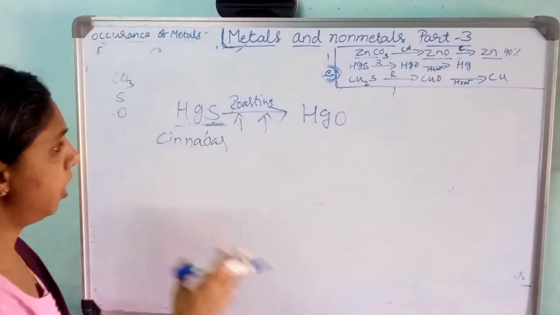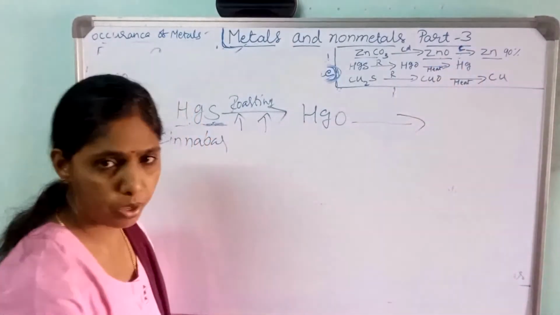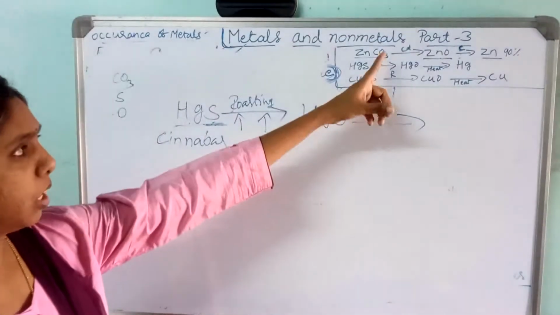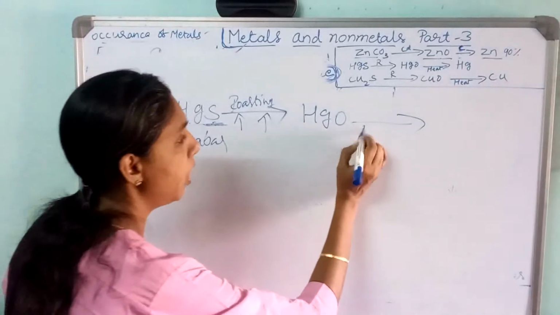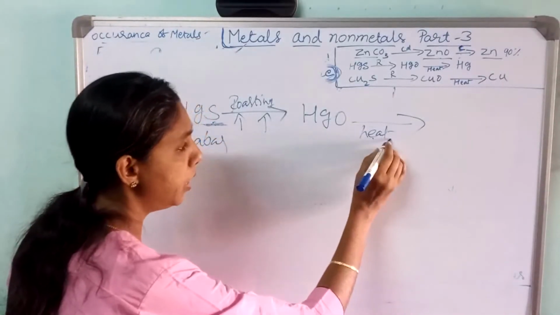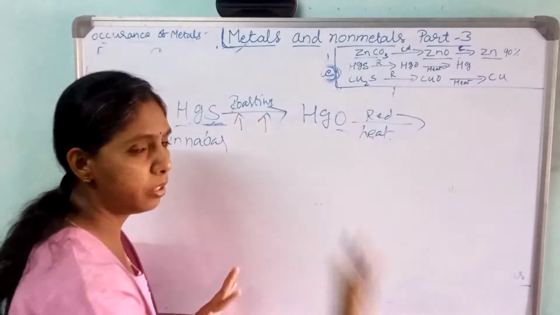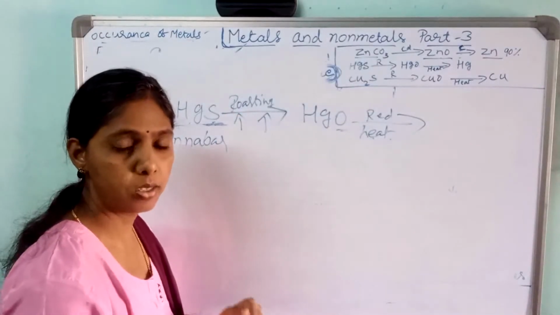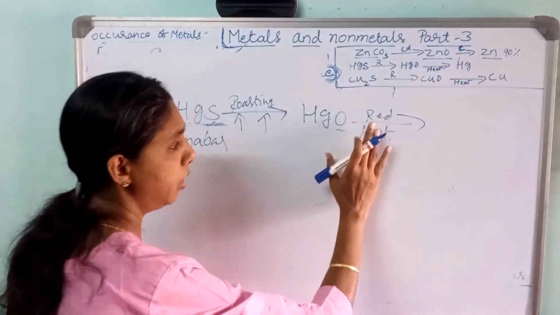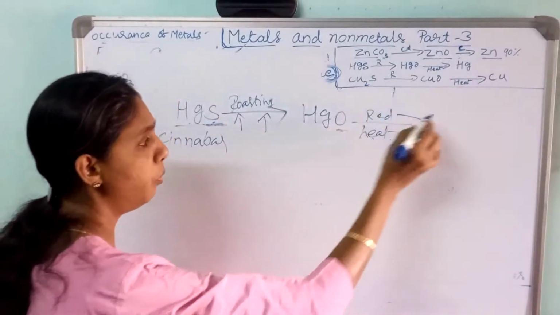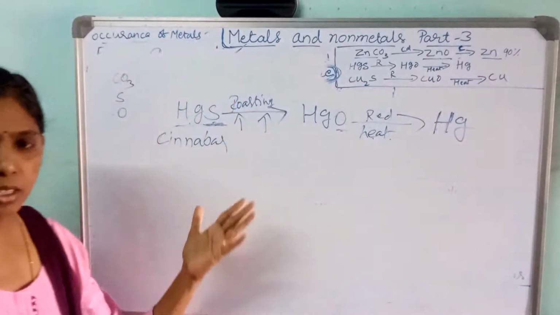In the same way here, but here, as I told, reducing agent we used there. Here, just by heating, we have to heat. Just by heating itself it will get reduced. The oxygen will be removed, and we get mercury. So this is the process.